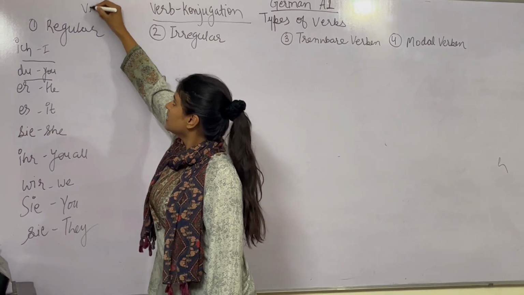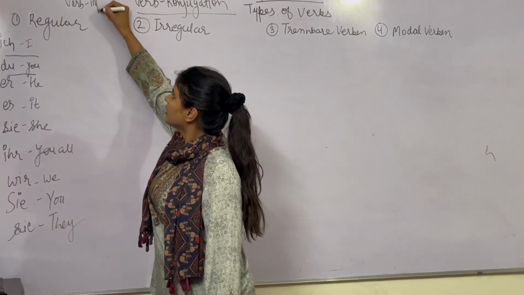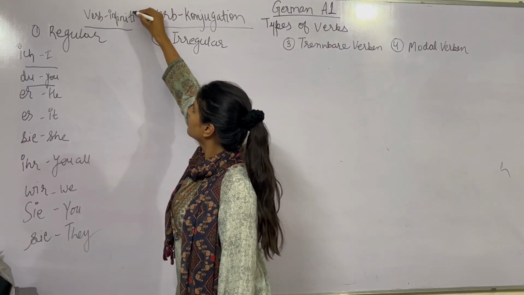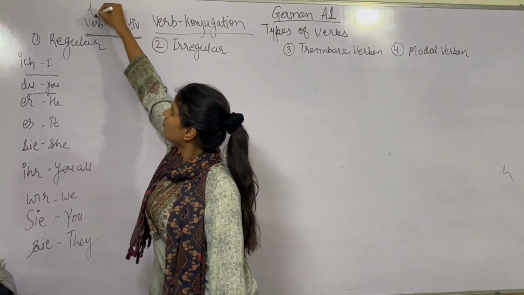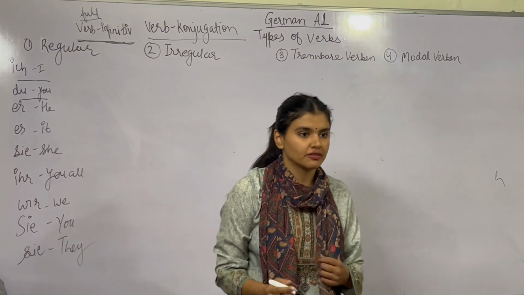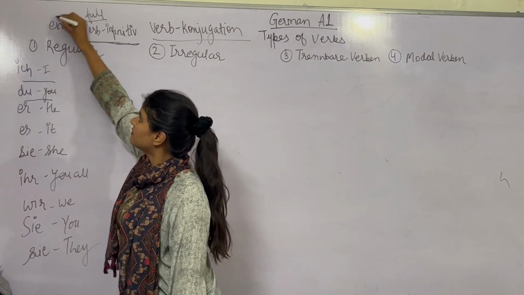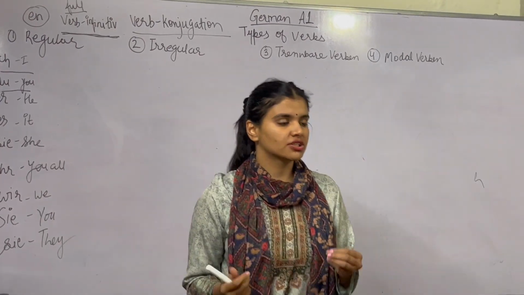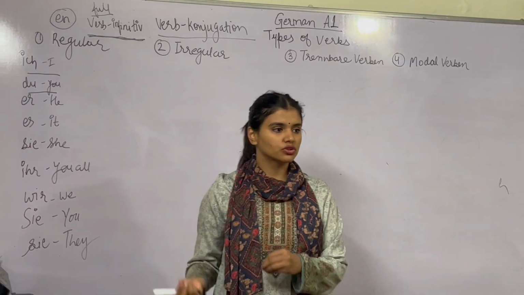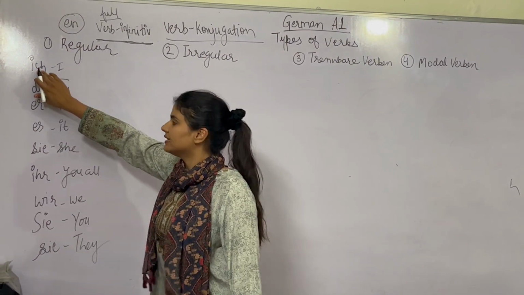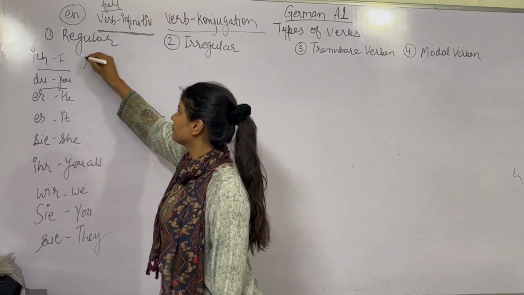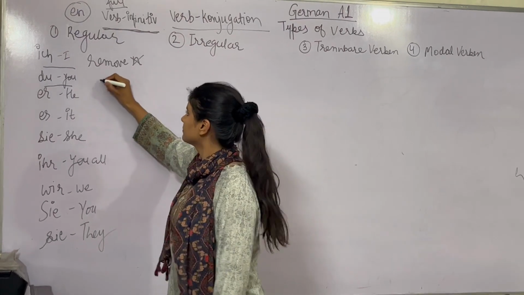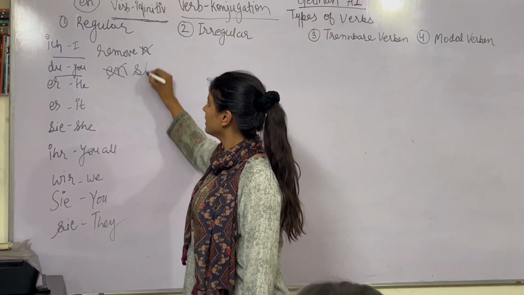So first the verb is there in infinitive form. The actual form of the verb, the first form, the full form of the verb, is known as the verb infinitive. All the German verbs end with en. So what modifications at the end would you make so that you can use that verb in a sentence? If you are writing any German verb with ich, you have to remove n. With du, you remove en, and then you add st.